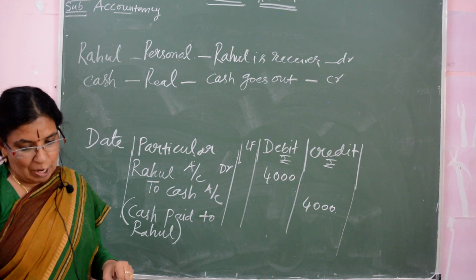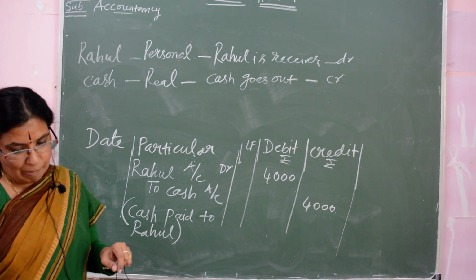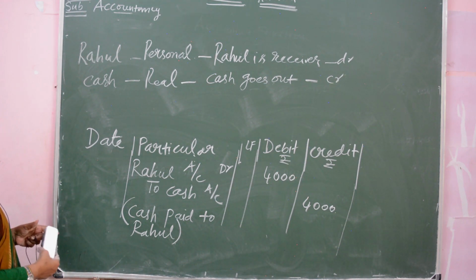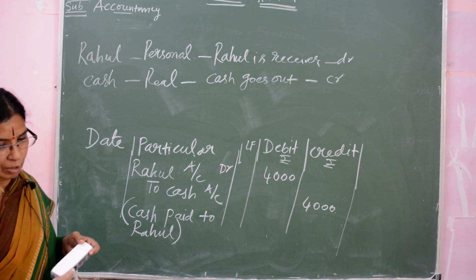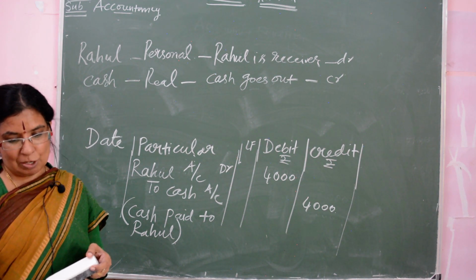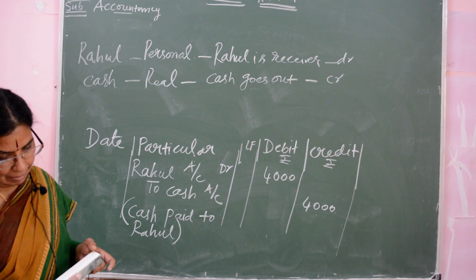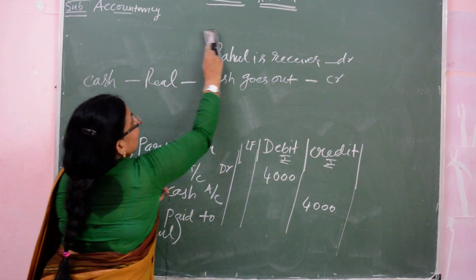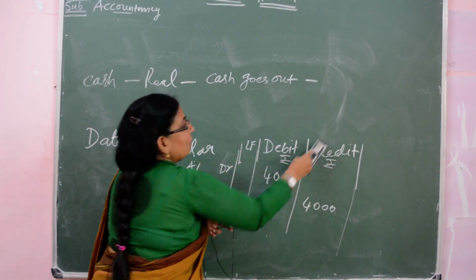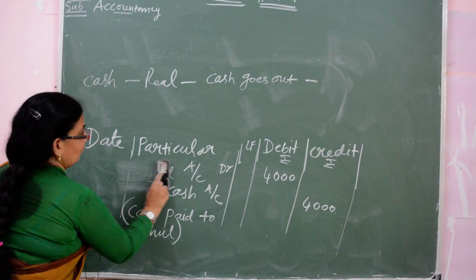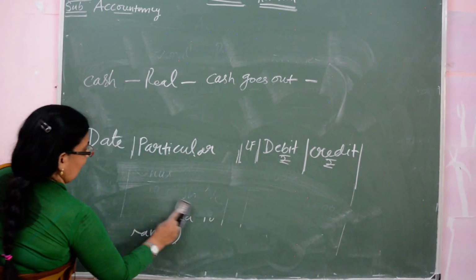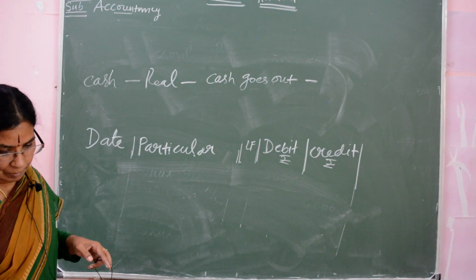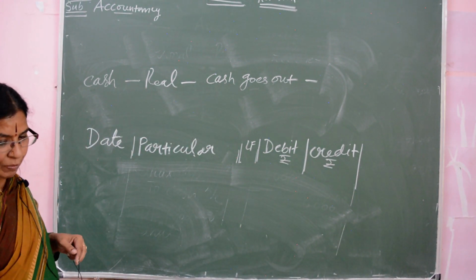Now the third one, bought goods for cash. Bought means what? Purchasing. Bought goods for cash.